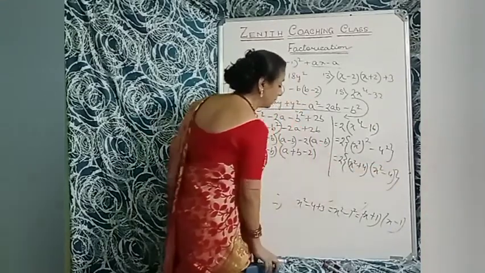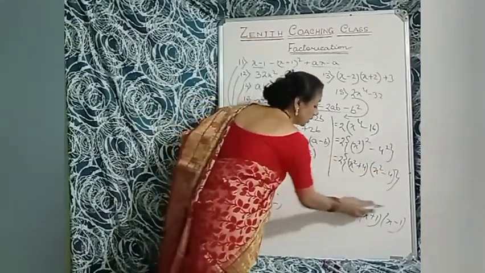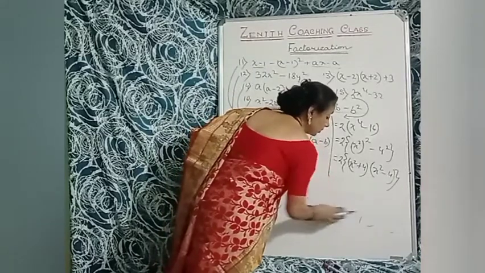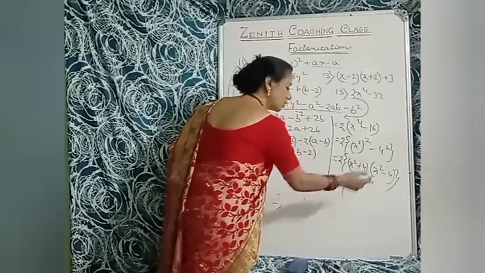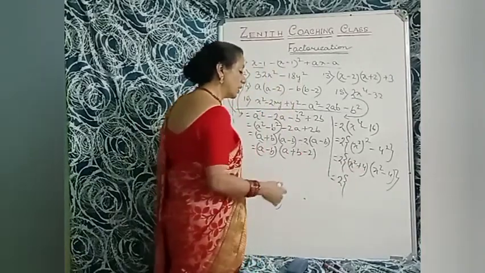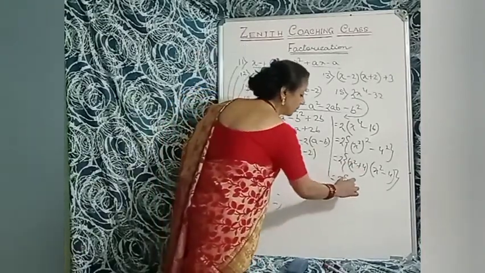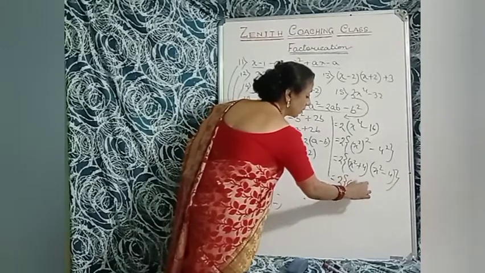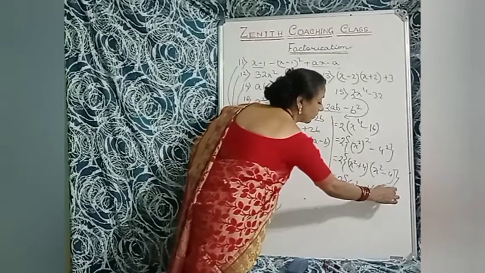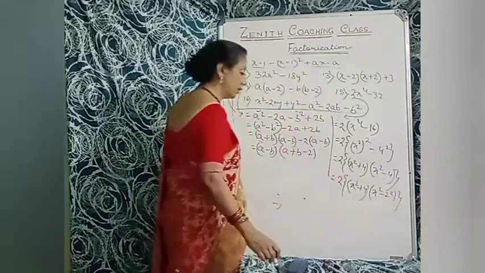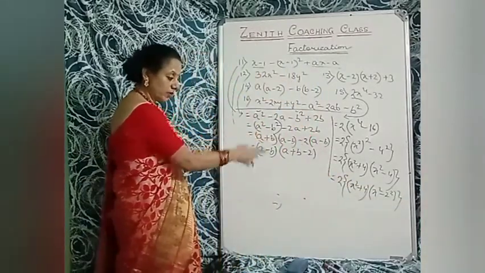The sum is still not finished. Why? Look, why? Because this is 2 into x square plus 4, that is same, x square plus 4. Now here is x square minus 2 square, you can write 4 is 2 square. So again a square minus b square.